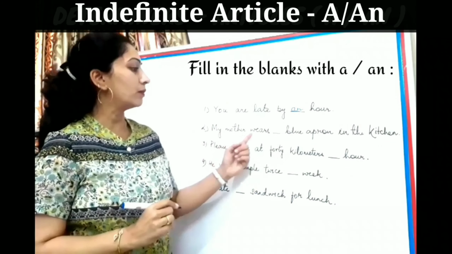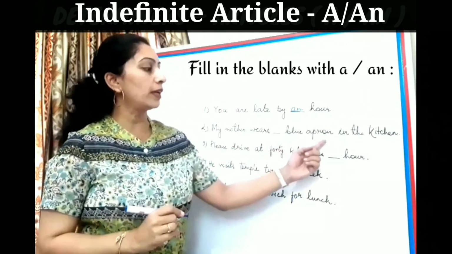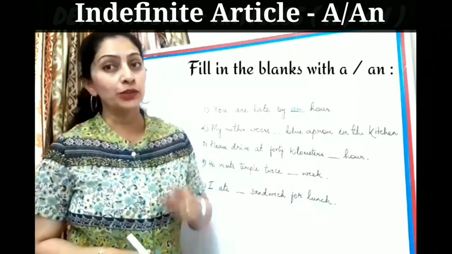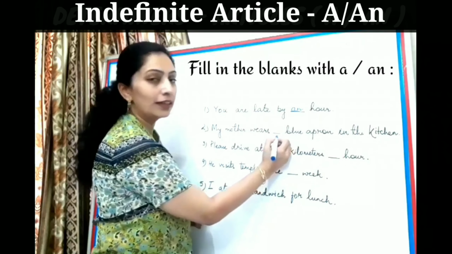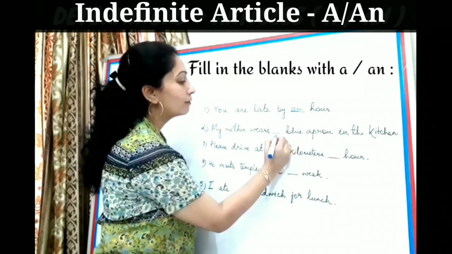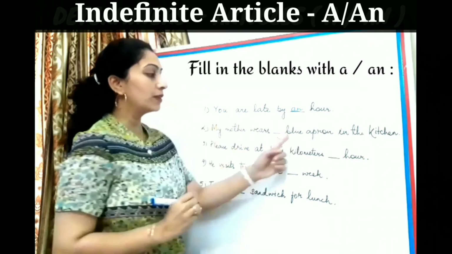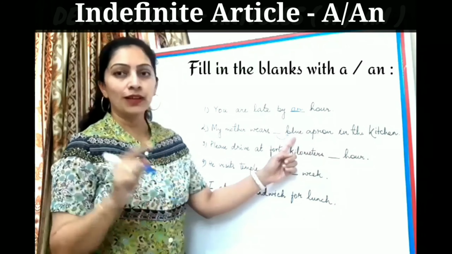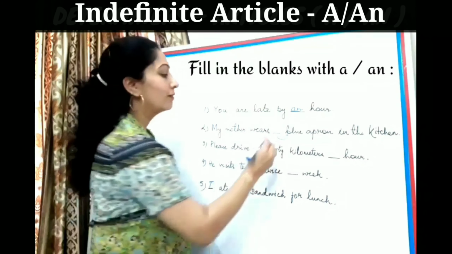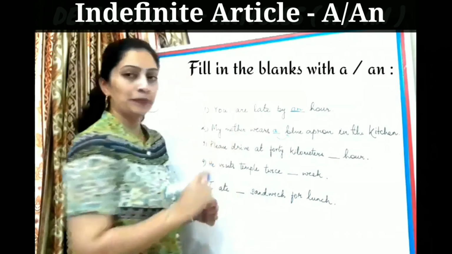Second, my mother wears dash blue apron in the kitchen. Now I told you about adjectives. So when you are using an indefinite article here, you have to go as per the adjective, not as per the noun. Since the adjective starts with a consonant sound, we will write a.